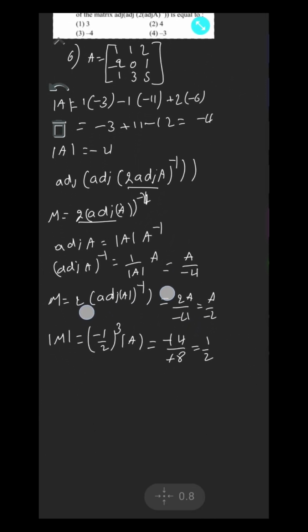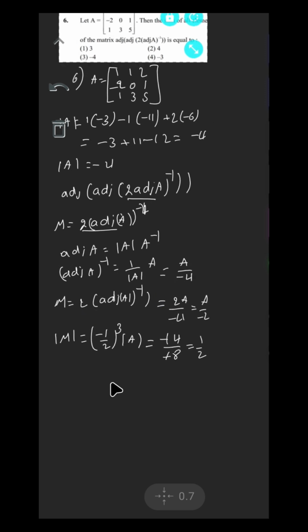Next, we need the value adjoint of M. M means 2 adjoint inverse. We need this value, so it is equal to the formula: M power n minus 2, where this matrix n is equal to 3.